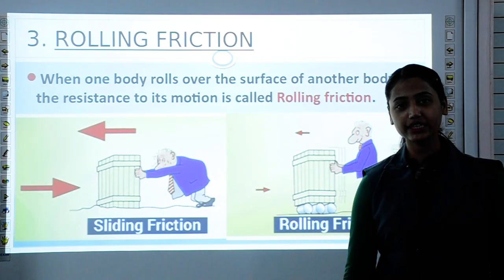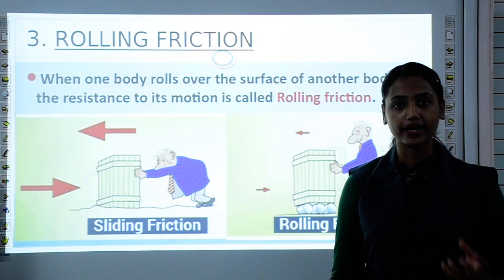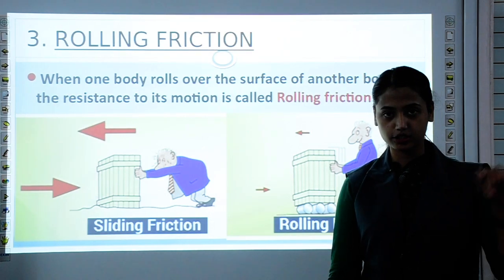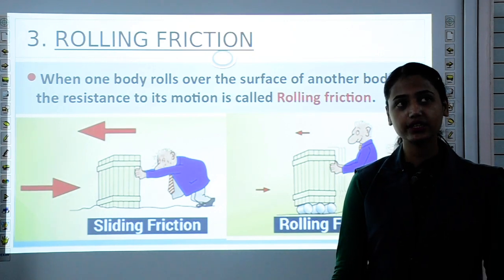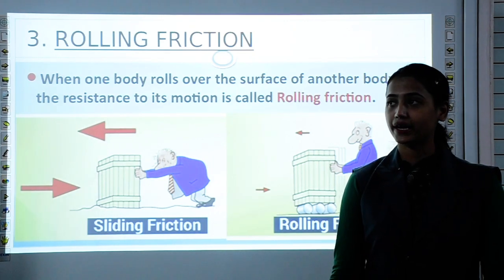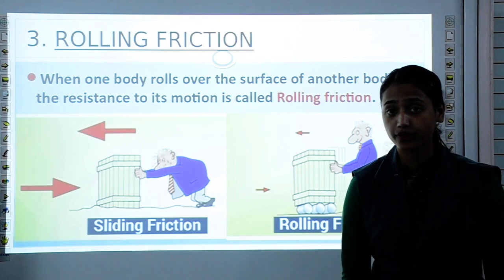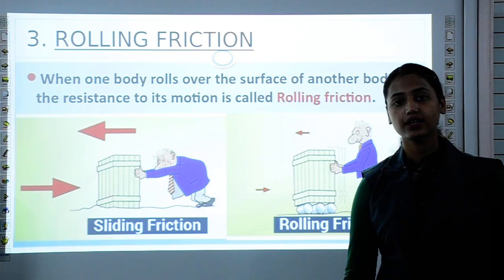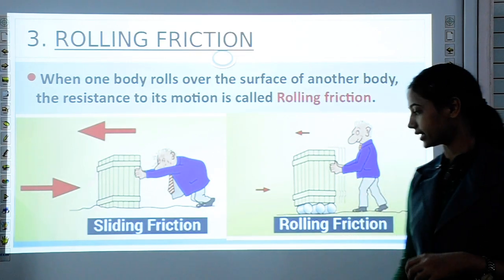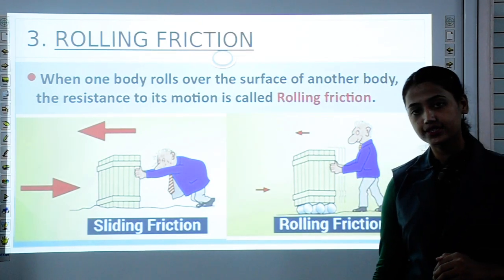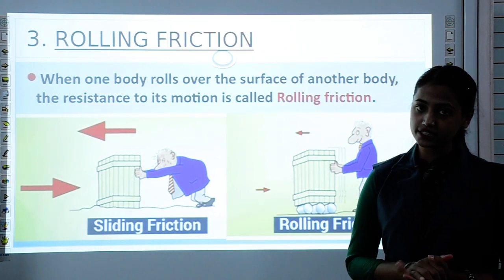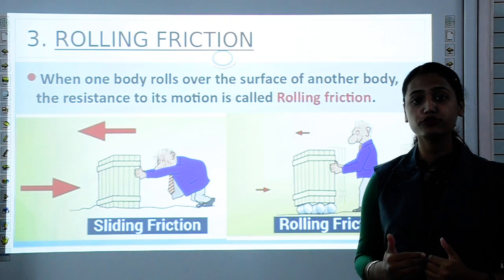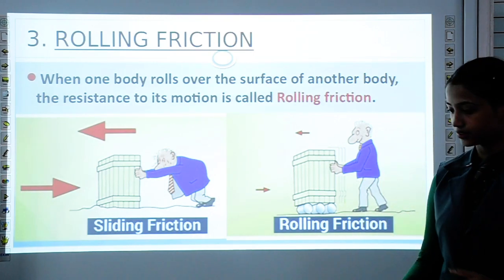Have you seen cars with square wheels? Have you seen any other type of wheel except that circular wheel? No. Have you seen rectangular wheel or pentagonal wheel? No, we haven't. Why do we always use these circular wheels? Because they provide less surface area in contact with the road. Less surface area means there will be fewer interlockings, and fewer interlockings means we need to apply less force to break those interlockings.